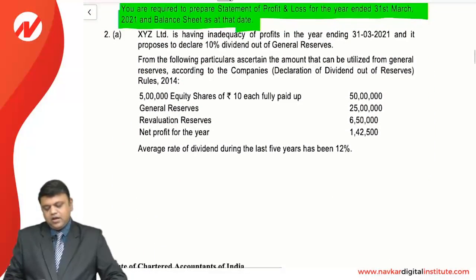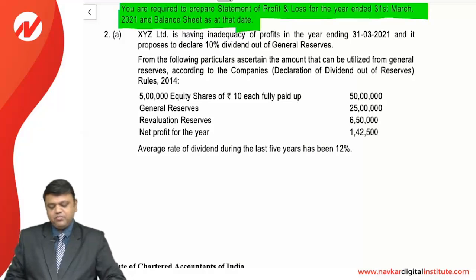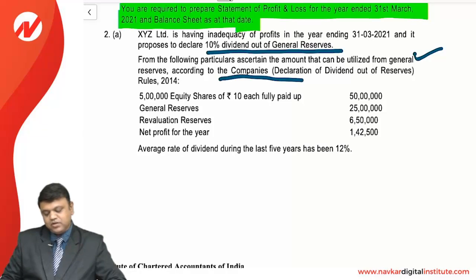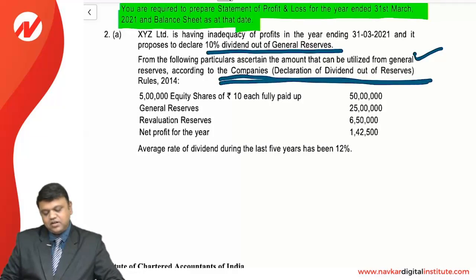A, XYZ Limited having inadequacy of profit in the year ending 31st March 2021, and it proposes to declare 10% dividend out of the general reserve. Yes, the company is having inadequacy of profit in the year, and it proposes to declare 10% out of the general reserve. From the following particulars, state the amount that can be utilized from the general reserve according to the Companies Act, that is for the declaration of dividend out of reserves rules, which were given in the year 2014.